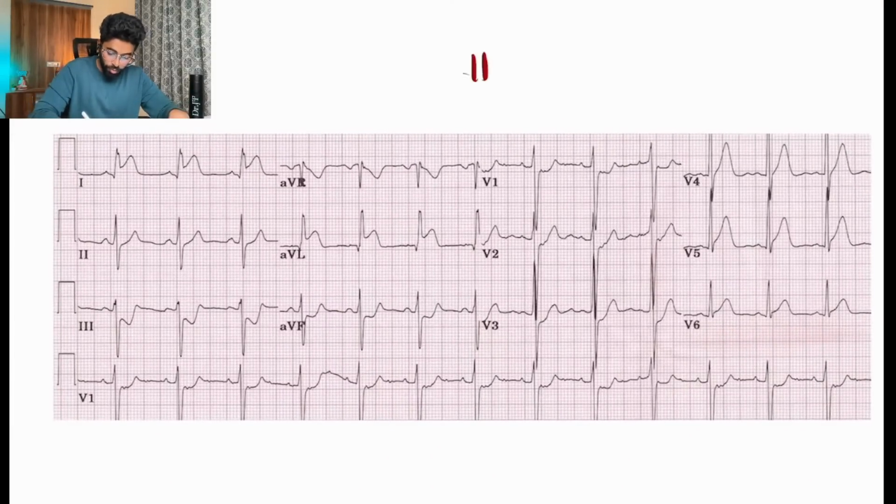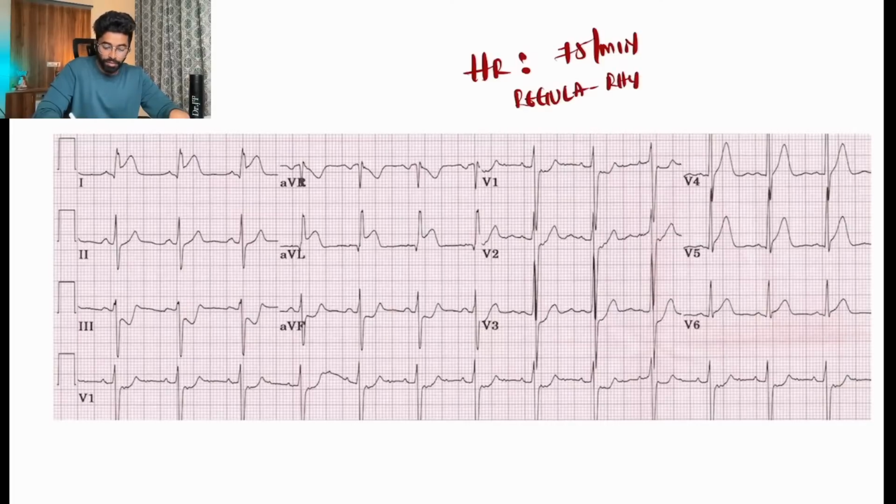We can clearly look into the heart rate first. So 1, 2, 3, 4, 1, 2, 3, 4, almost 75 per minute, and it's a regular rhythm ECG. I'm going at some speed now because we have many ECGs to discuss. So I think you're following the points I'm telling. Just look into the PDF. It will be much easier for you.